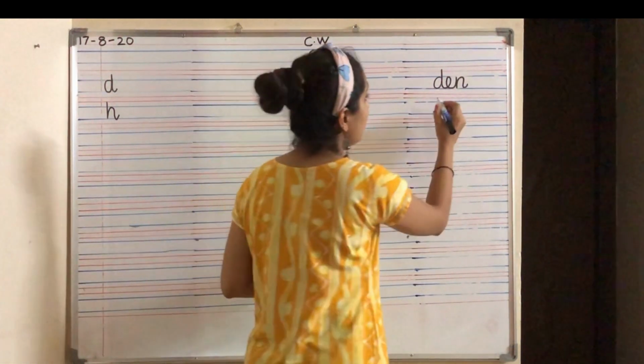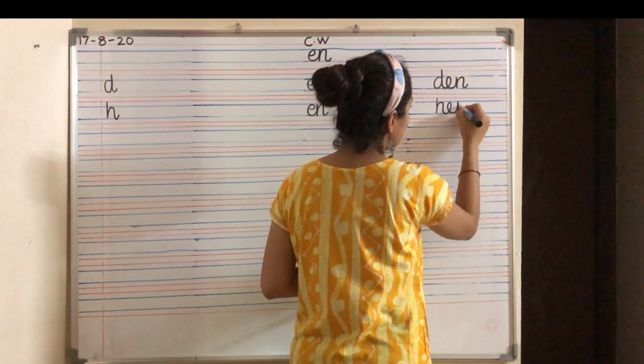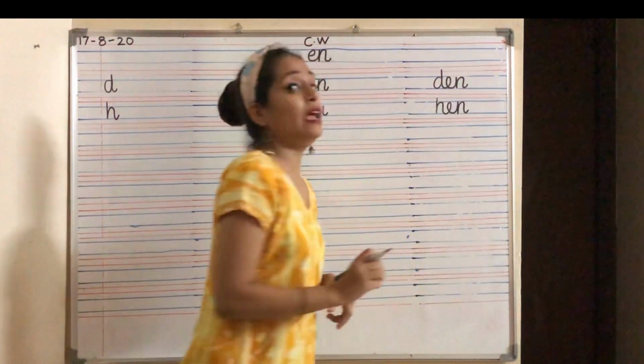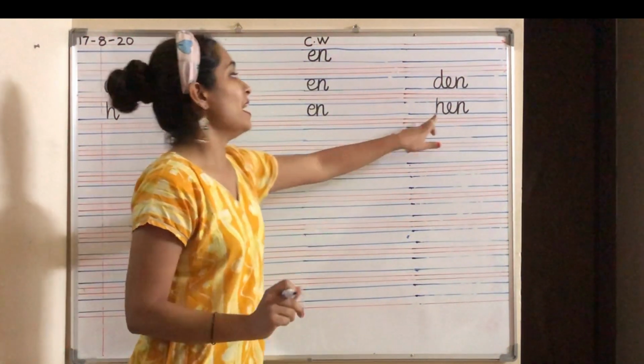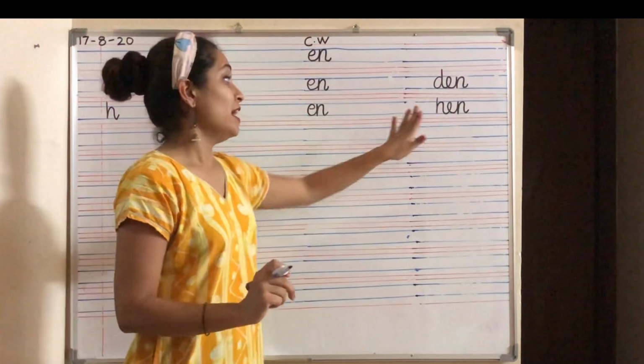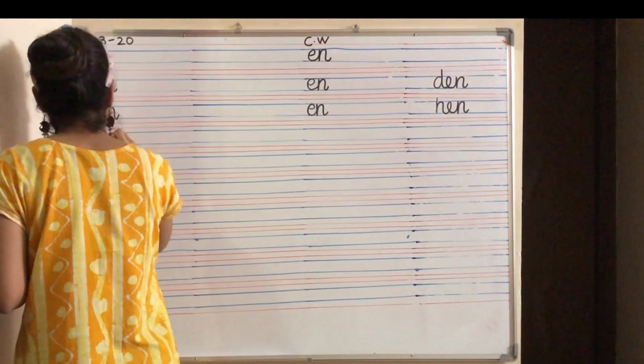E-N. So what is h and en? Yes, h and en, hen. Say H-E-N. Hen.